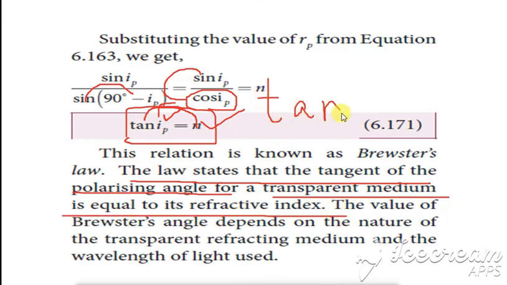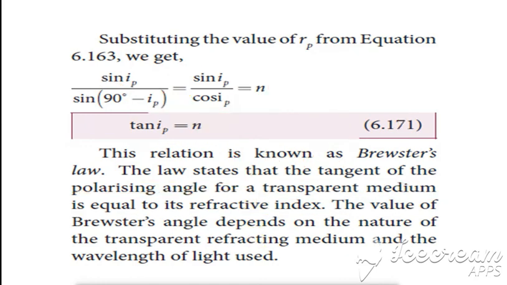Clear? Tan IP, the tangent of IP, the polarizing angle, is equal to N, which is called the refractive index. So this is Brewster's law. This is a very important question. Clear with this? So we have proved that the refractive index is equal to the tangent of the polarizing angle.